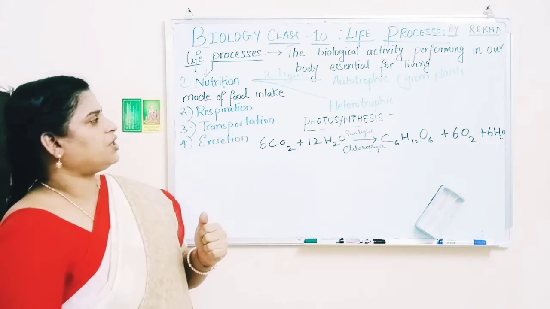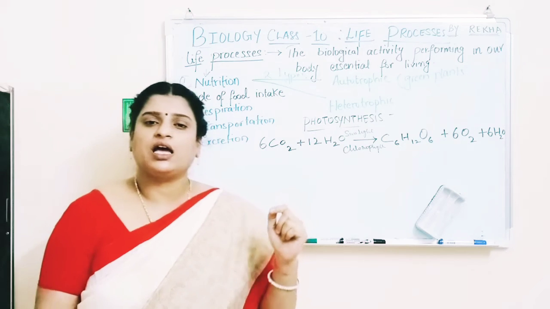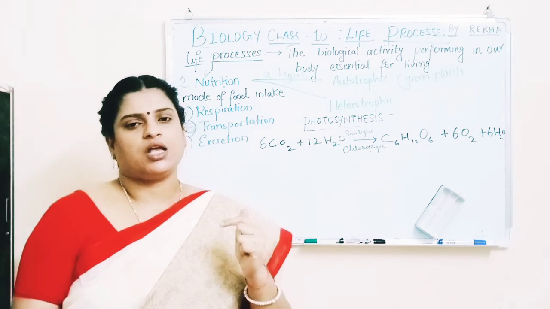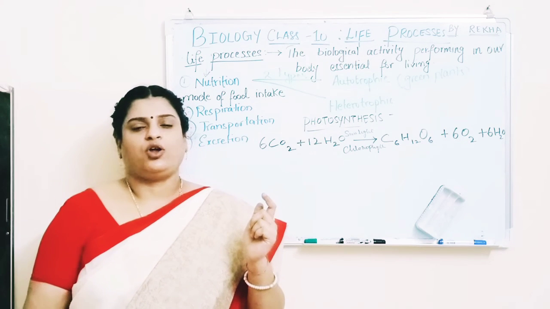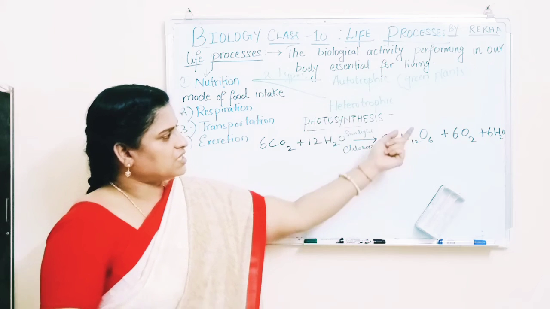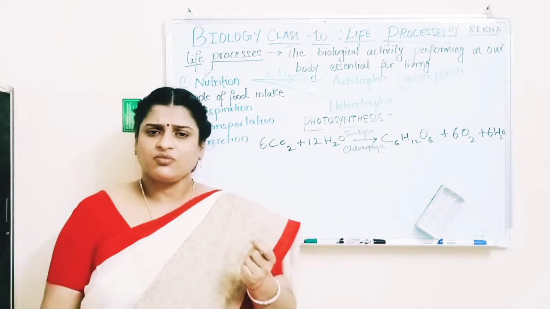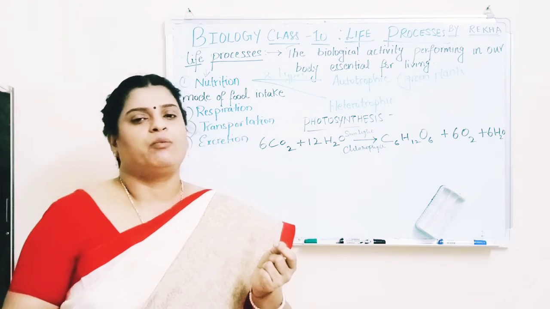First one is nutrition. Nutrition is of two types: autotrophic nutrition and heterotrophic nutrition. Autotrophic: auto means what? Self. The example is green plants. Green plants are capable of producing their food by themselves.